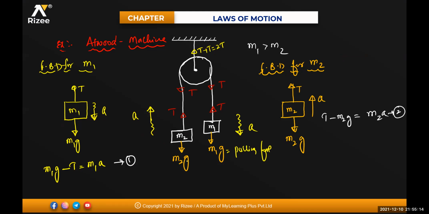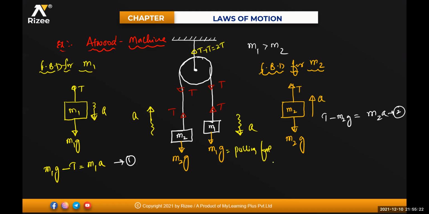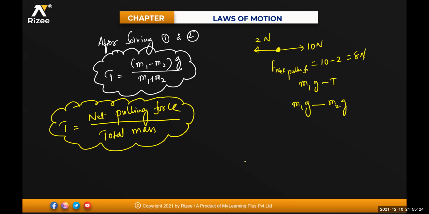If you need to write it in more detail, this one is M1g minus T. So in the problem, what is the value of T? T is equal to M1g. That is the reason I write M1 into g minus M2 into g, which equals the net pulling force, F net. Clear for everyone? Any doubt in this to anyone? No doubt, sir. Sure? Sure, sir.